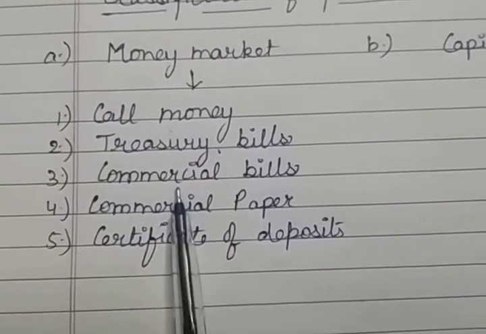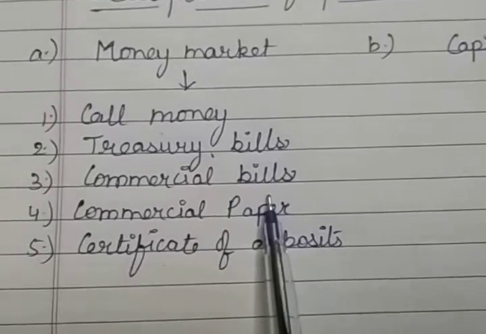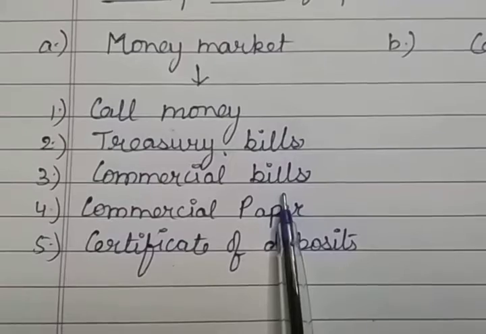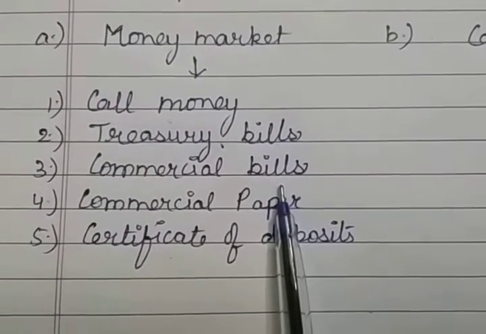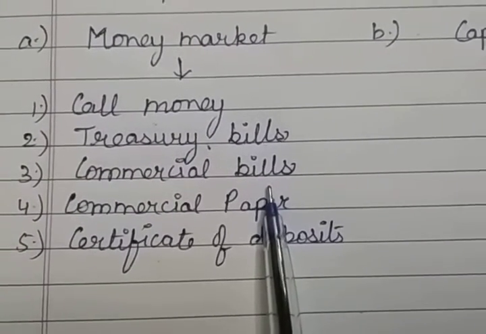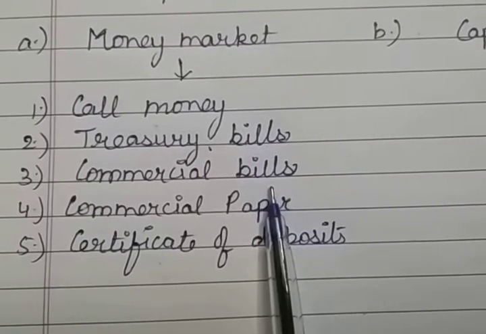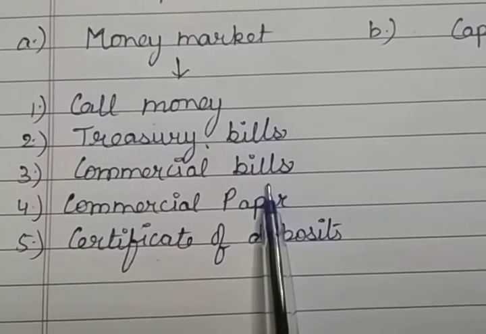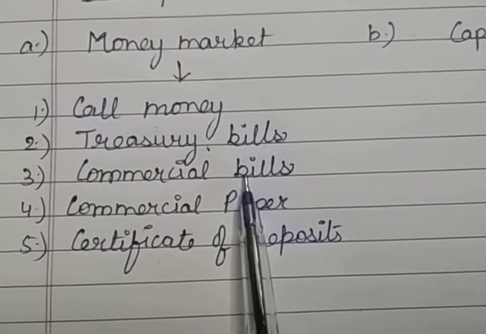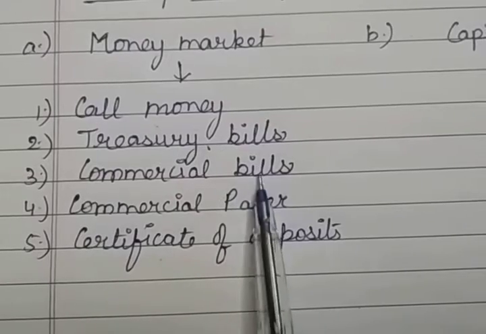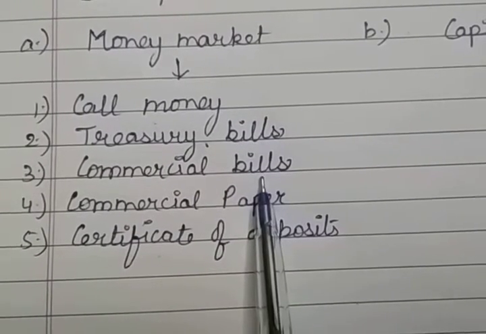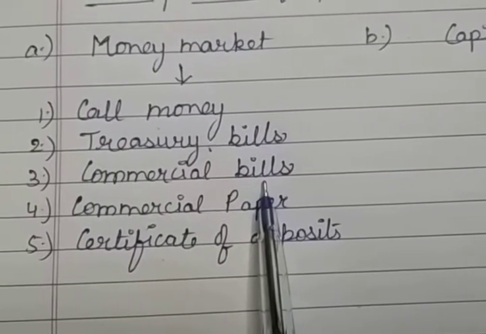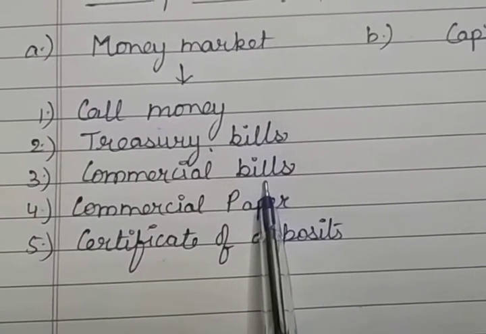Now, the third instrument is the commercial bills. Commercial bills, trade bills or accommodation bills are the bills which are drawn by one business firm on another. And these are the common instruments used in credit purchase and sale. These have a short-term maturity period, generally 90 days. And it can be discounted with banks even before the maturity period also. And these are also negotiable instruments, and can be easily transferred.